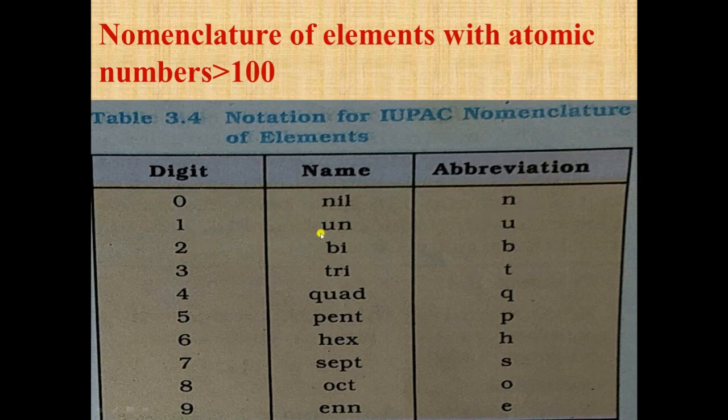For 1 we write un, abbreviated as u. For 2 we write bi, abbreviated as b. For 3 tri, 4 quad, 5 pent, 6 hex, 7 sept, 8 oct, 9 enn.